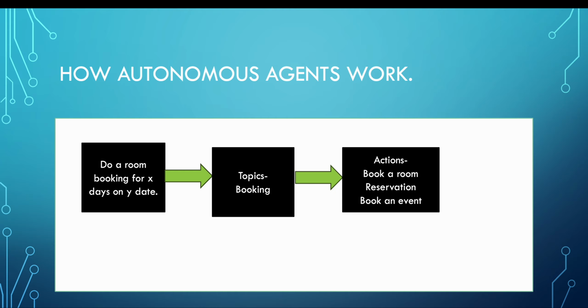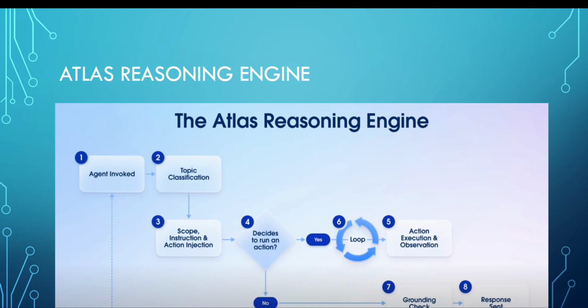So we can just go to the topic and give the information to the customer. There is no need of executing an action. In that case, after the fourth step it will go to the no branch, and then it will go to the seventh step, the ground check, and the response will be sent. But if any action is required, then it will execute the action, and then it will give the response back. So this is how the Atlas reasoning engine, which is behind the autonomous chatbots, operates.